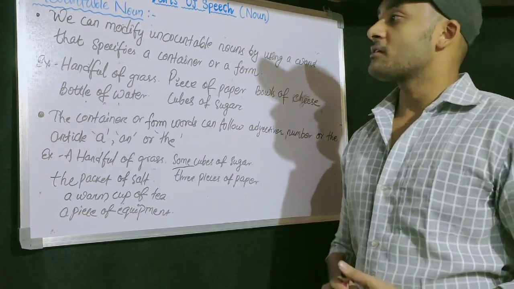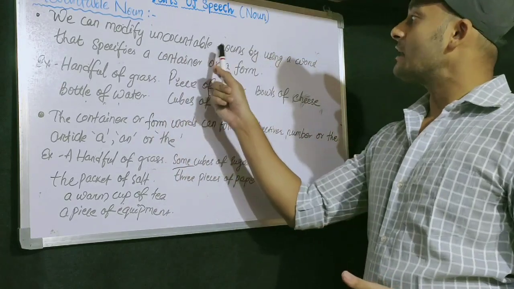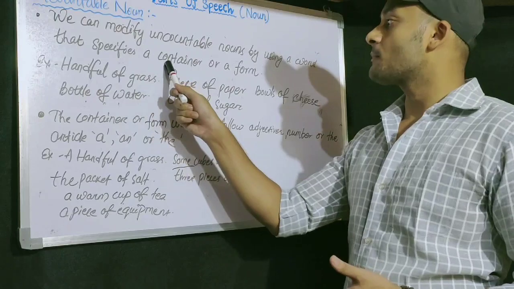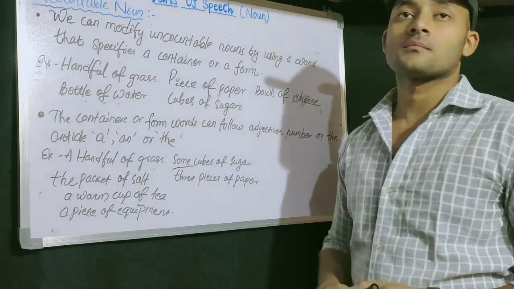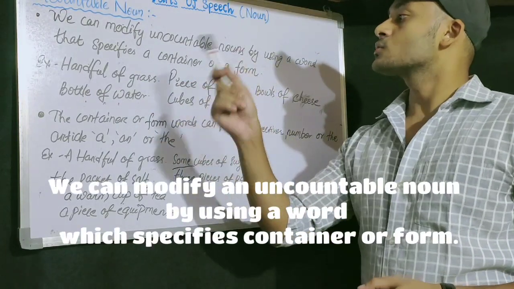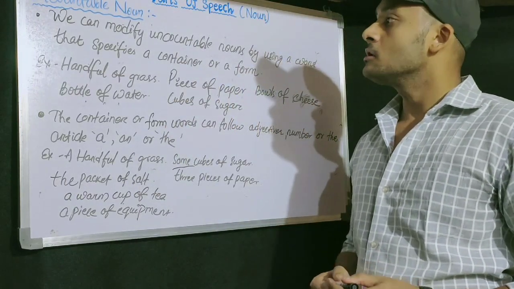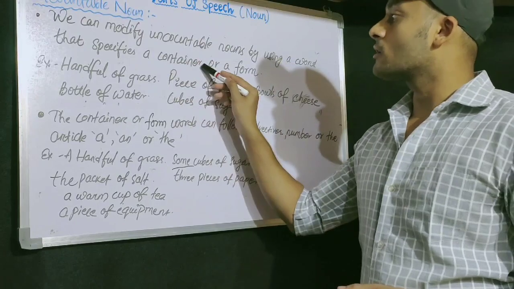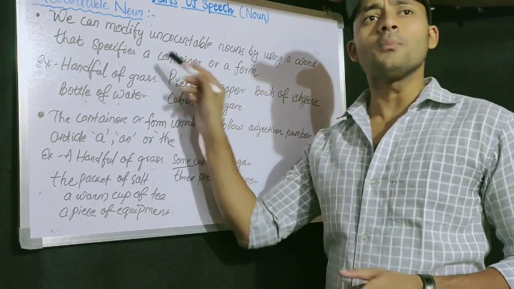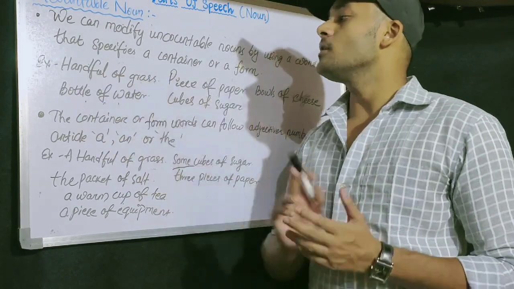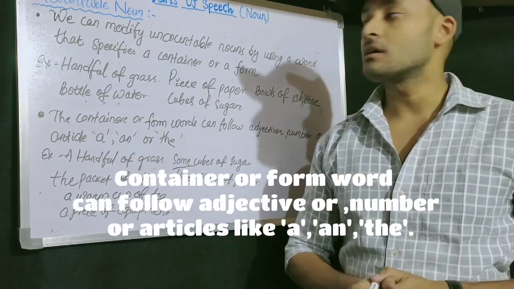Come to another point. We can modify uncountable nouns by using a word that specifies a container or form. Means to show the quantity or amount of an uncountable noun, we can use a container. Container means a kind of quantifier here. A handful of grass.